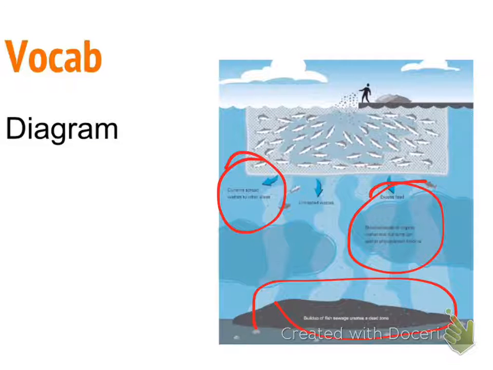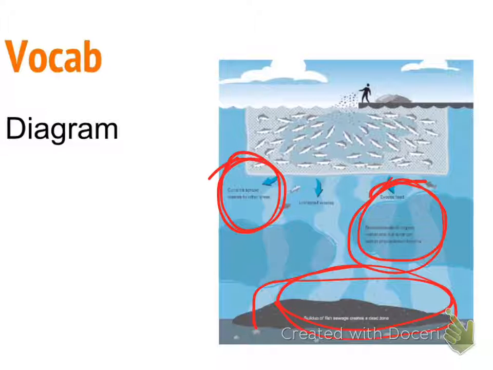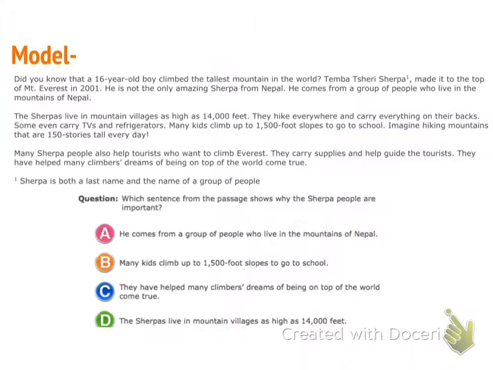Then I have diagram. A diagram is like a picture, but more important than that, my diagram has text in it that gives me more information. And that's the difference between a diagram and a picture: a diagram is trying to explain something to me. So let's go ahead and read our model.